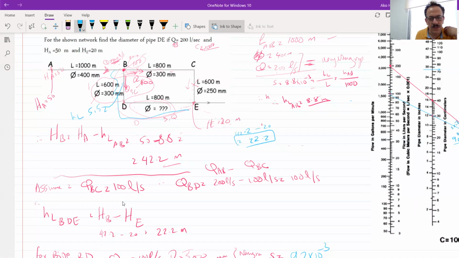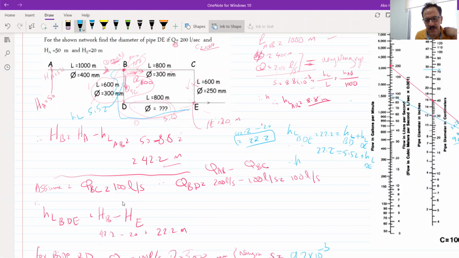This head loss from B to E, 22.2, is equal to the head loss from B to D plus the head loss from D to E, right? Now this 22.2, we found the BD is equal to 5.52, plus the head loss from DE.